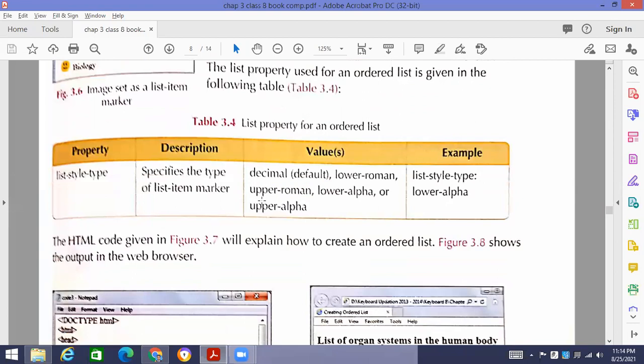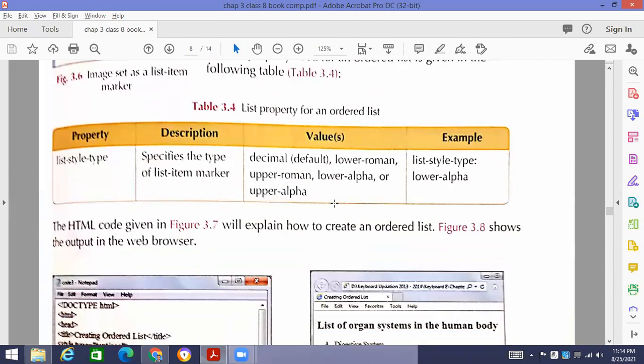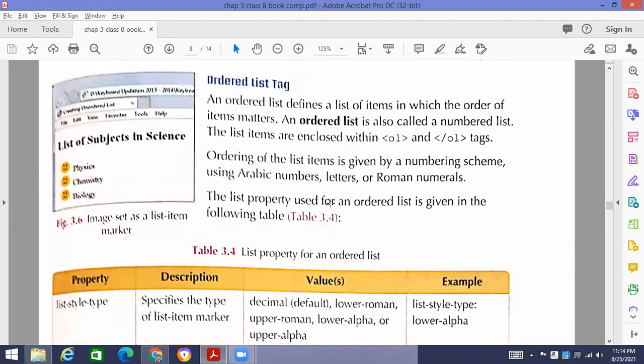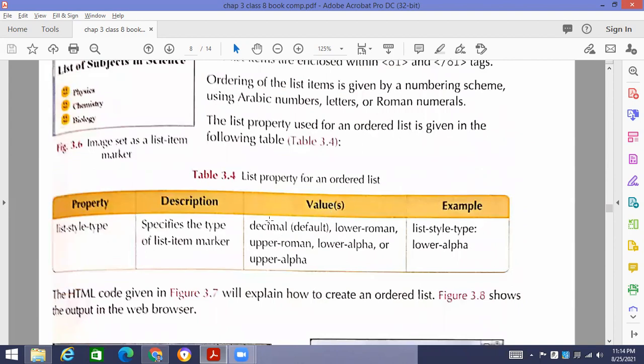Then how we can take the ordered lists. For an ordered list, we have to use either decimal numbers, which I had shown you as well, lower Roman, upper Roman. All these are basically the list styles that we have got. And these videos are also there in your Google Classroom if you want to see them.